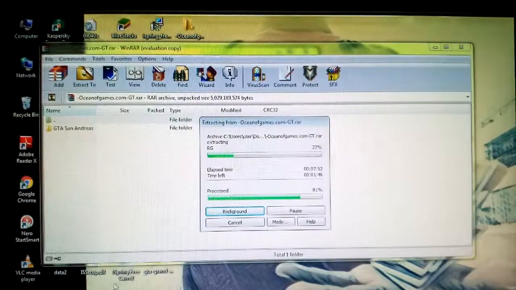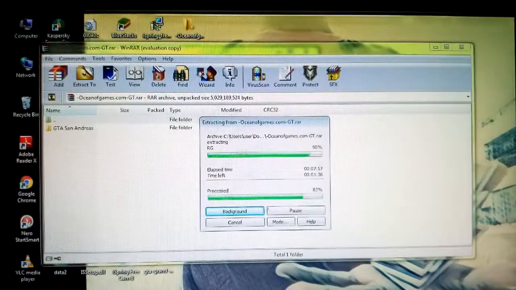Okay, so 82%, 83% is over. It's now downloading fast. It's 3.1 GB, which means gigabytes. Okay, so it takes time. It's downloading. It's almost over.